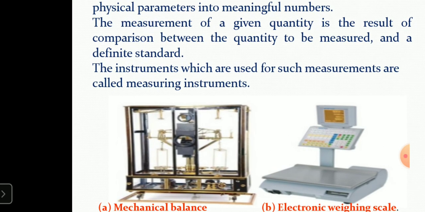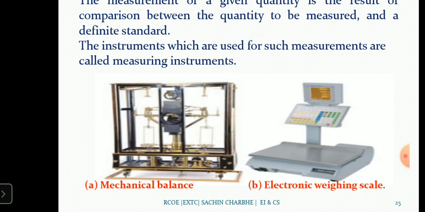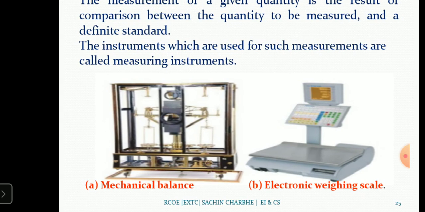The instruments which are used for such measurement are called measuring instruments. So here I am showing first the mechanical balance, that is the weighing scale of the old age, and the electronic weighing scale. Okay, so I am explaining the mechanical balance. The mechanical balance is a simple balance scheme that is commonly used for weighing.